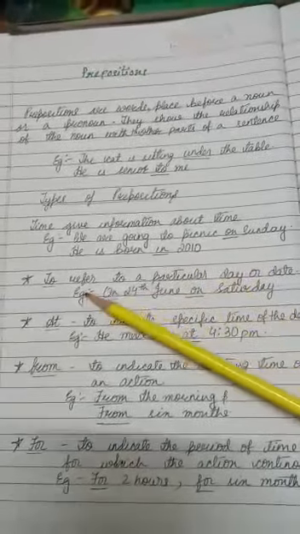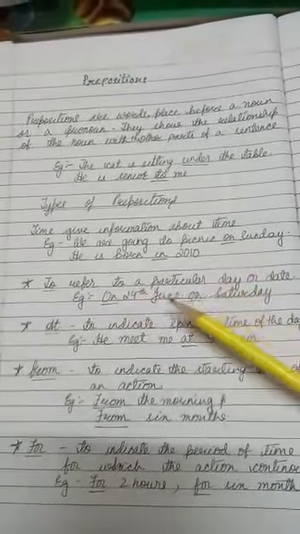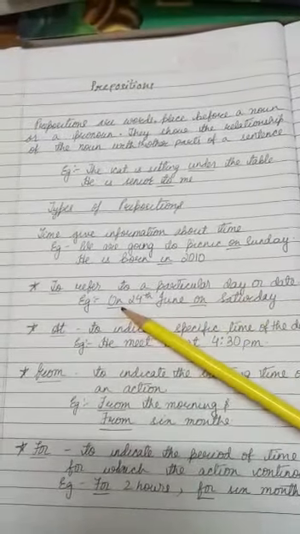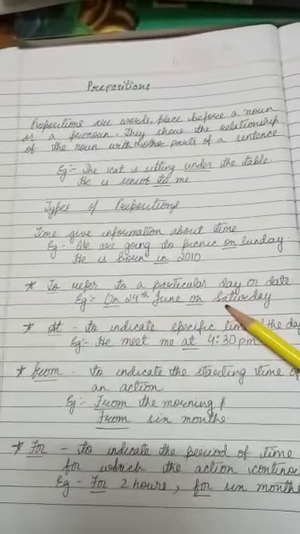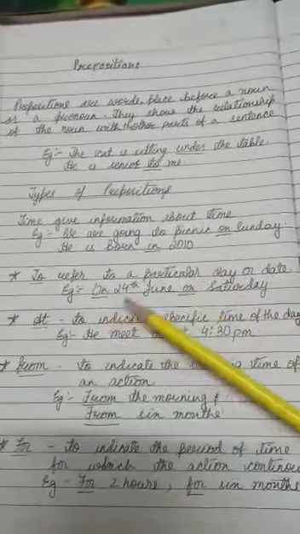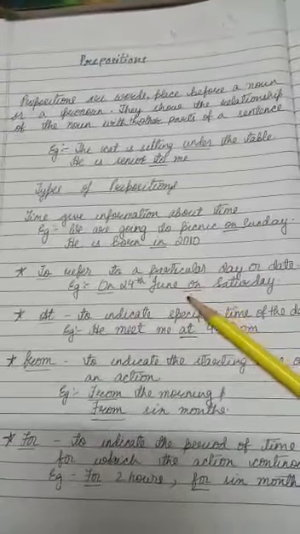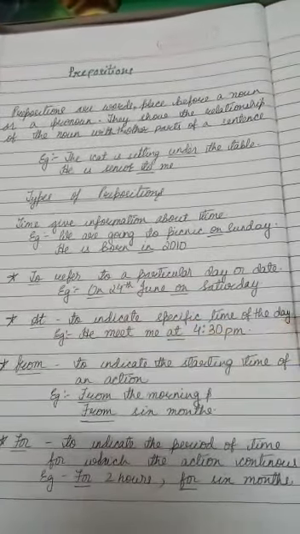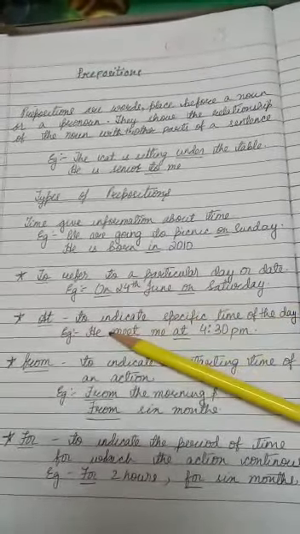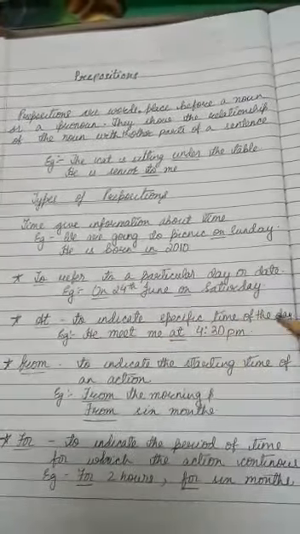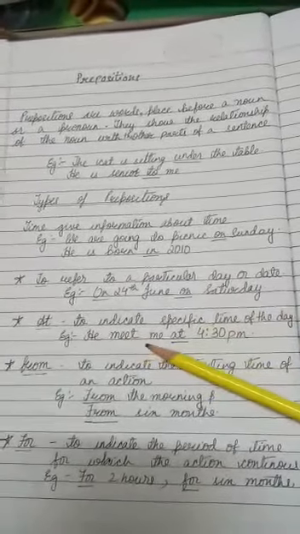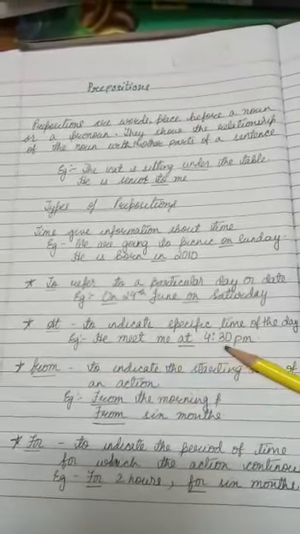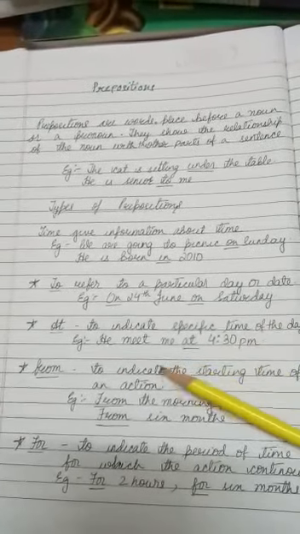To refer to a particular day or a date, example: on 24th June, on Saturday. In this case it will take "on". Next comes "at", to indicate the specific time of a day. He met me at 4:30 p.m. In that case you will put "at".